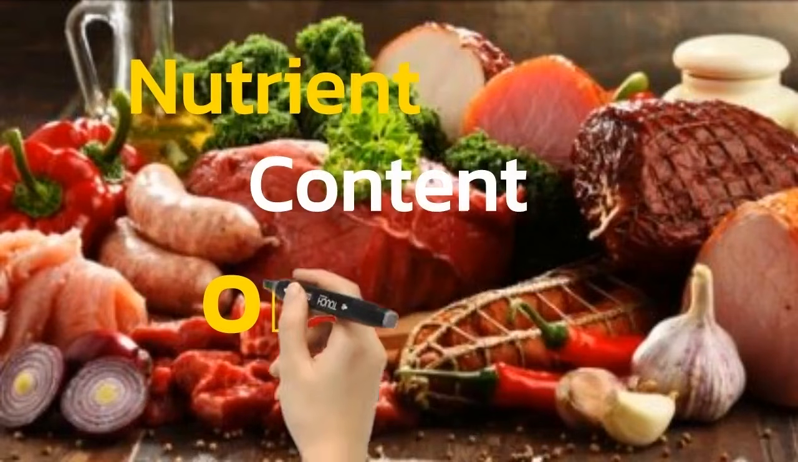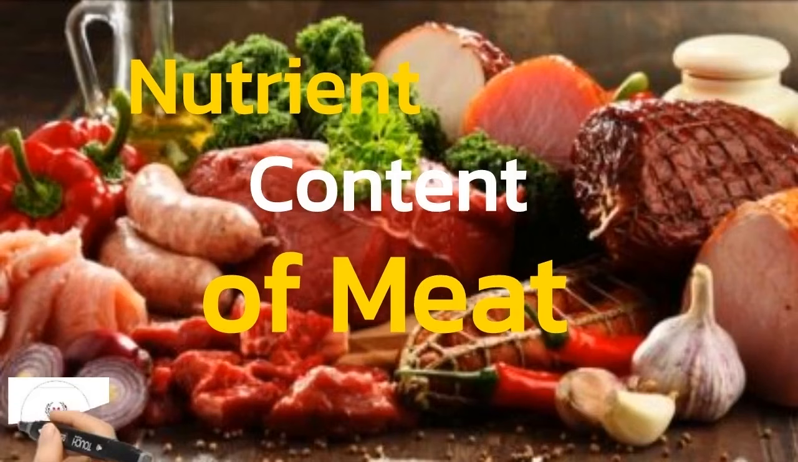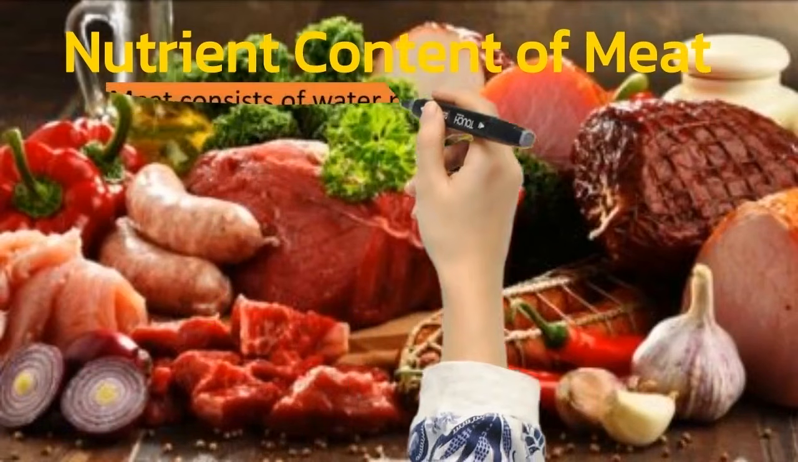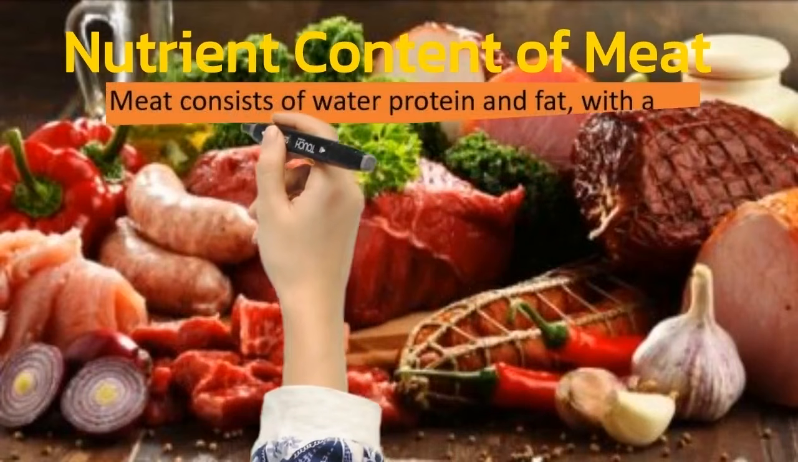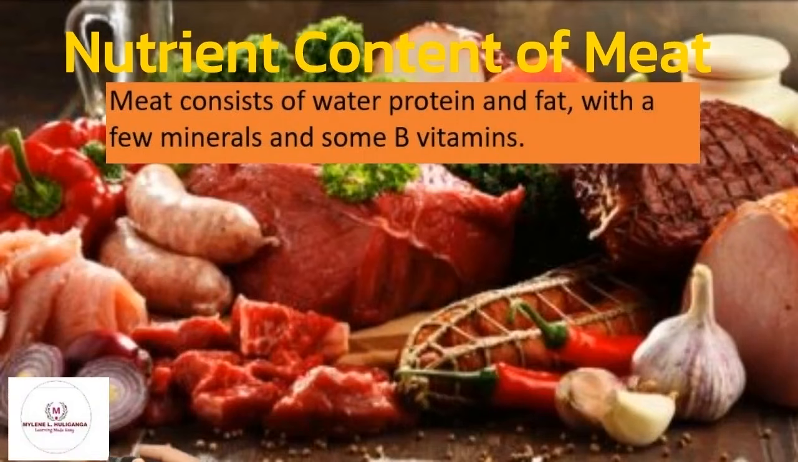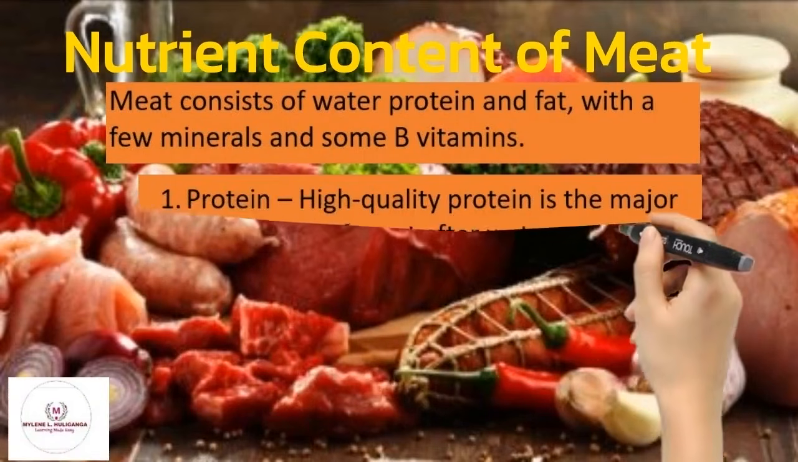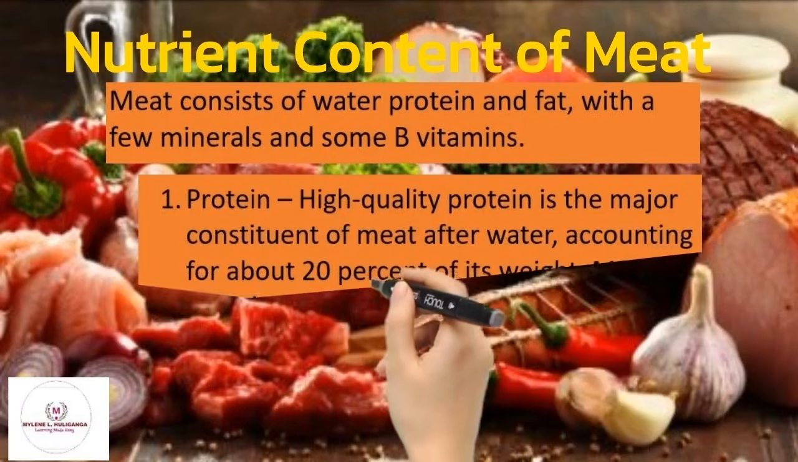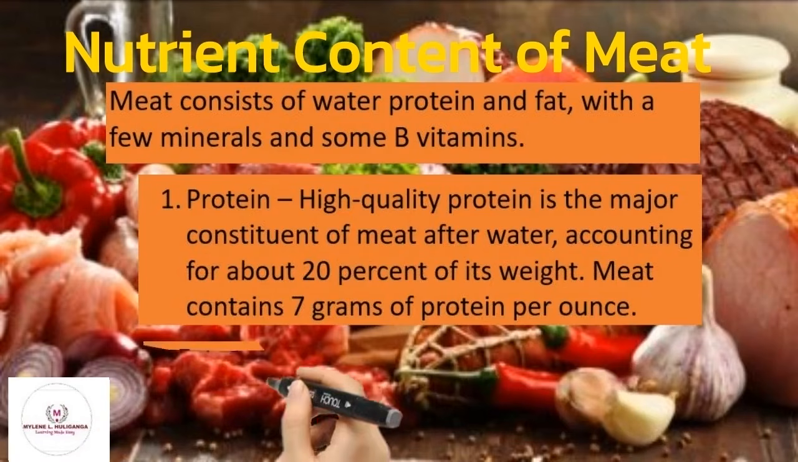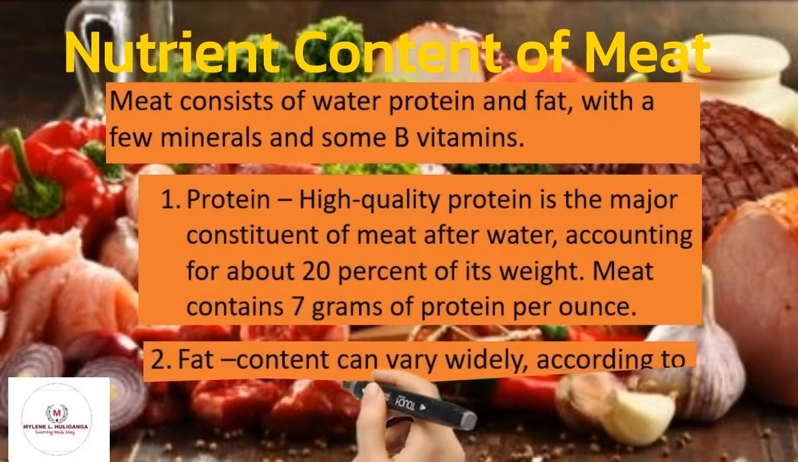Nutrient content of meat. Meat consists of water, protein and fat, with a few minerals and some B vitamins. The first content of the meat is the protein. High-quality protein is the major constituent of meat after water, accounting for about 20% of its weight. Meat contains 7 grams of protein per ounce.